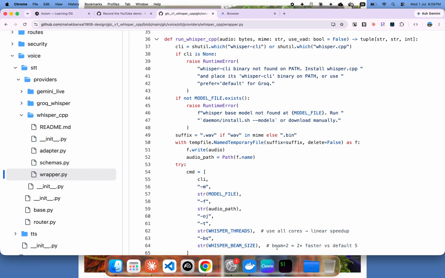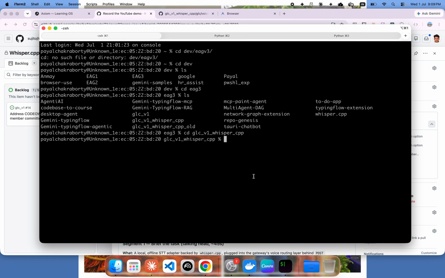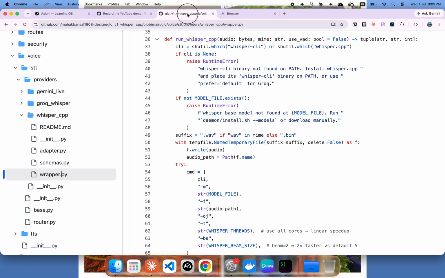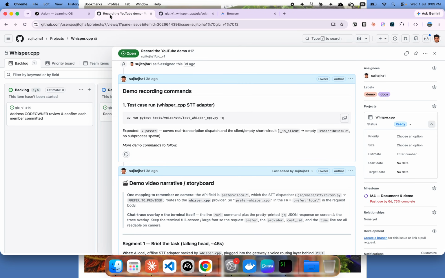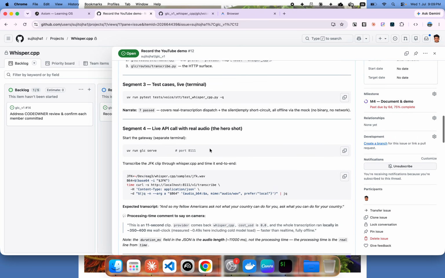If I go to the test cases we have recorded, the first are the test cases which were given. If I give a run, you would see those test cases are passing. Now if I give an actual audio sample and test it out, the JFK audio is something given as a standard test case in Whisper CLI.